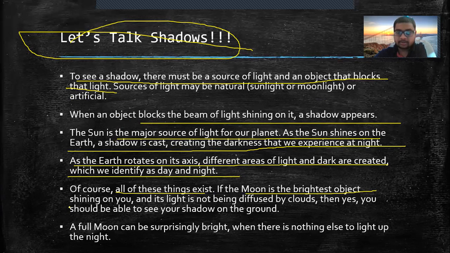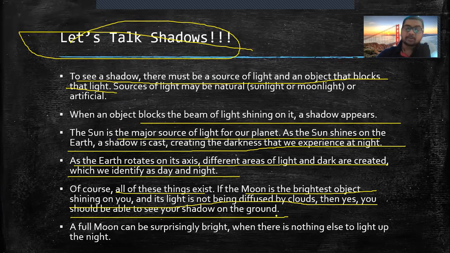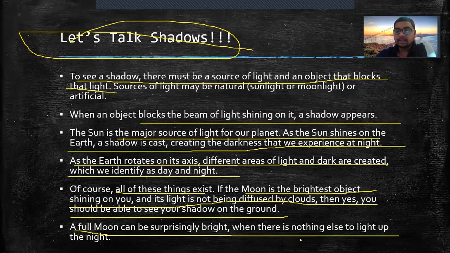If the moon is the brightest object shining on you and its light is not being diffused by the clouds, then yes, you should be able to see your shadow on the ground. So at night also, you can see your own shadow with the help of the moon's light. But there should not be any clouds. A full moon can be surprisingly bright when there is nothing else to lighten up the night. So a full moon night can be very, very bright.